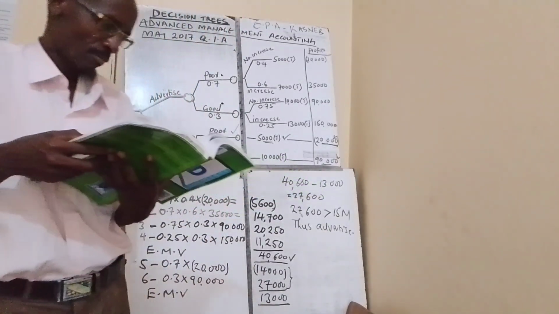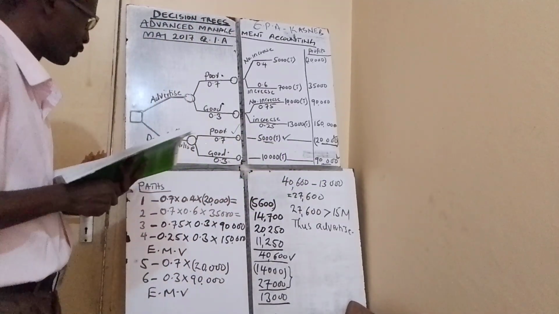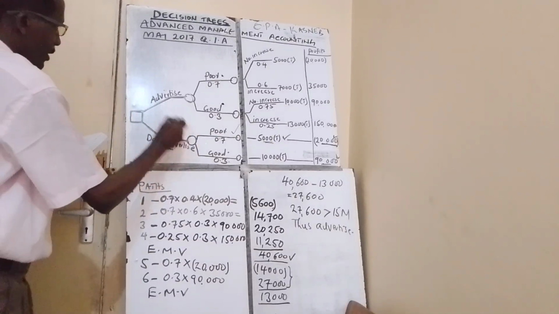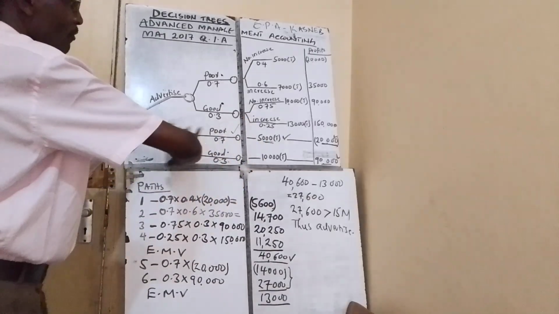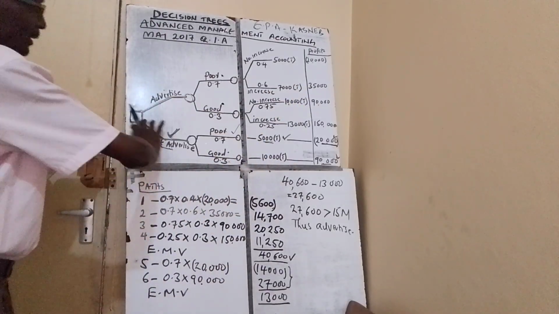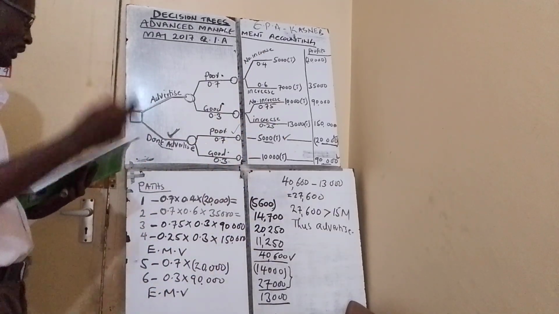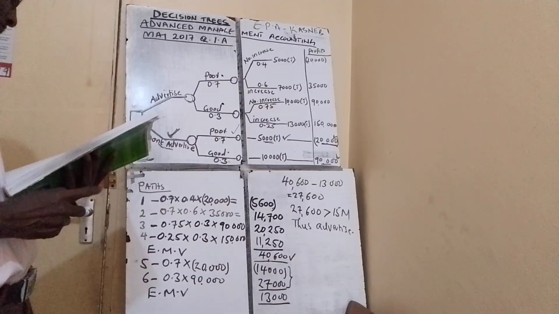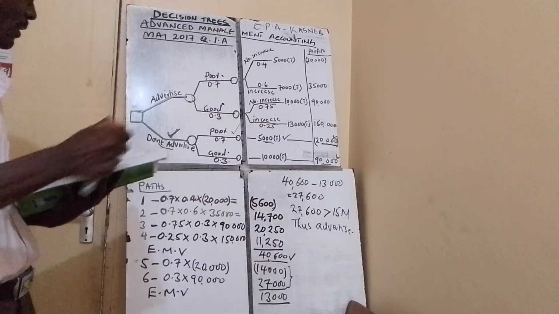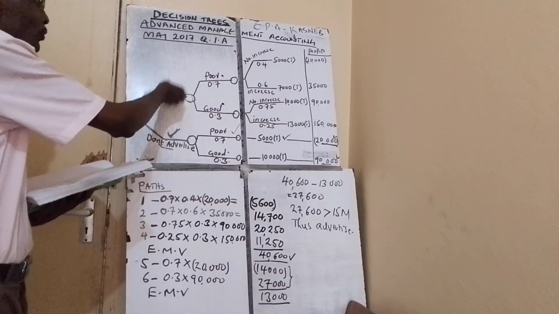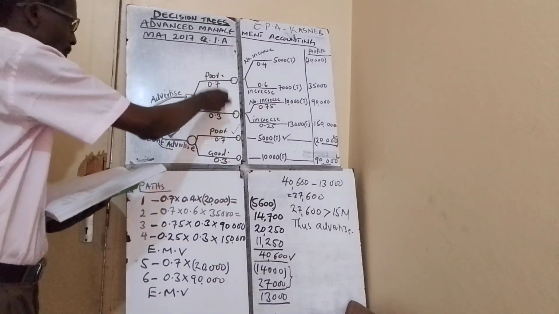Now let me illustrate bullet number 3. If the concert is advertised and the weather is good, I'm now coming to the part where there is advertising. So the previous part showed what will happen if there is no advertising. By the end of the day, how much profit or loss will I make? Bullet number 3 and 4 help us understand what would be the performance of our business when we advertise and the weather is poor or good.